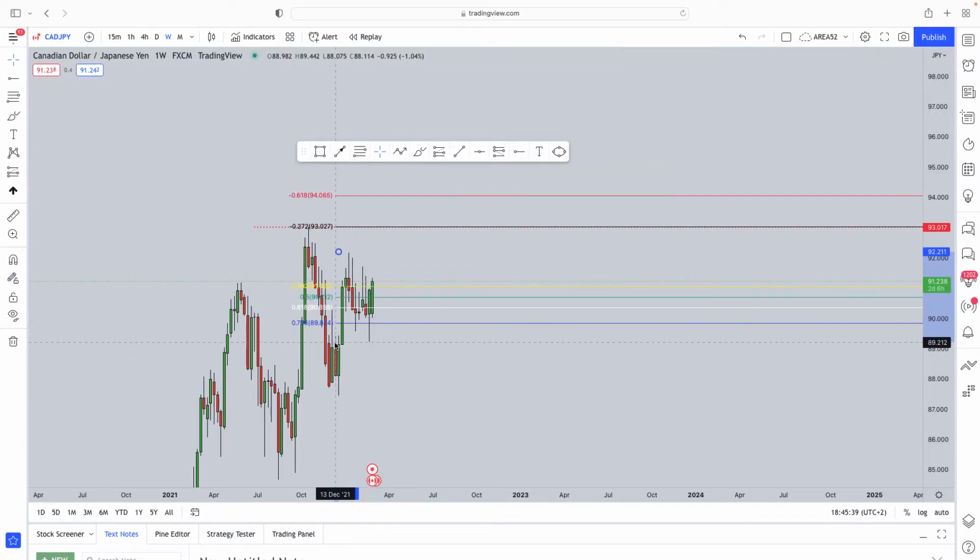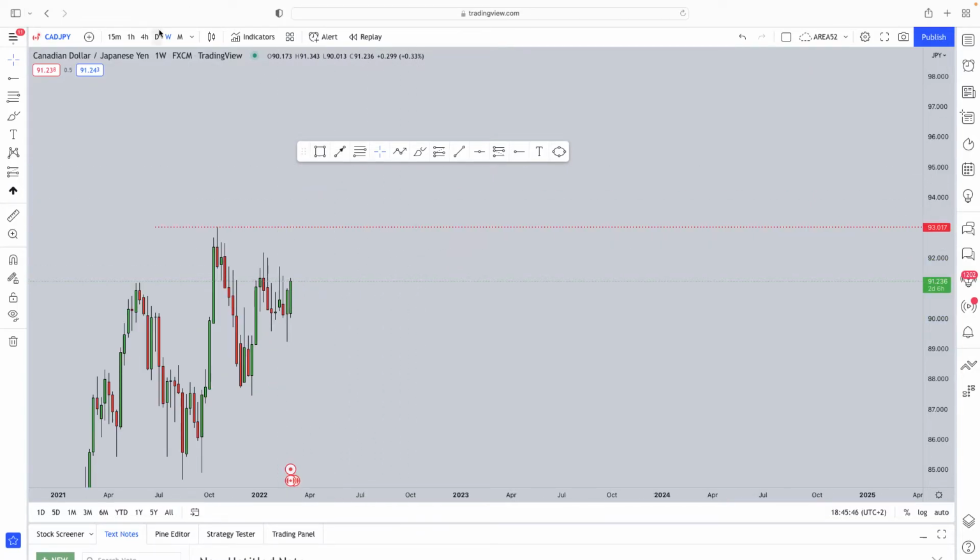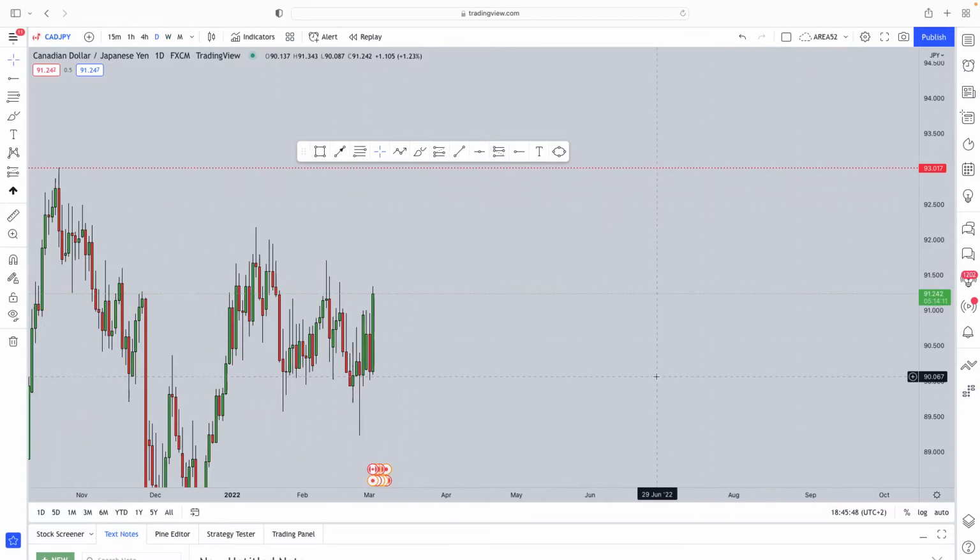Now, if we readjust our fibs to take it on the correction, we can see how we got a perfect minus 27, lining up perfectly with that previous level of resistance that we can expect the market to go and test. Now, from a daily perspective, what do we see?